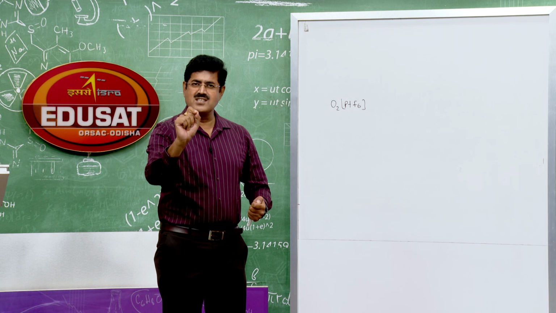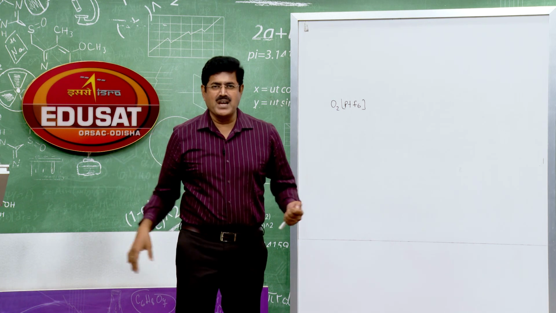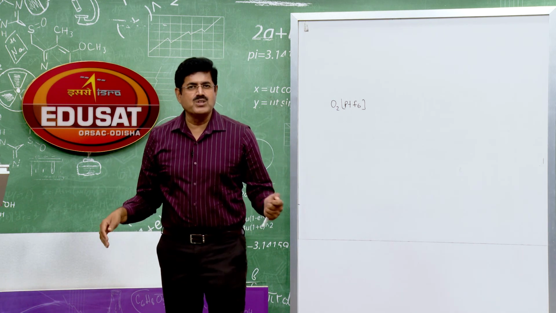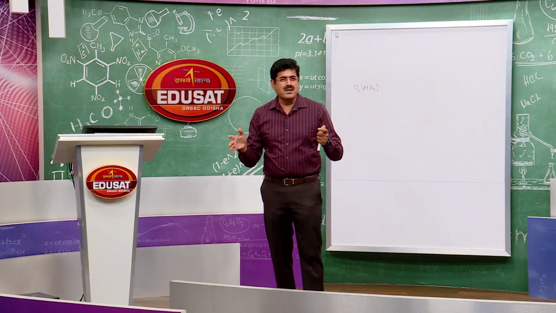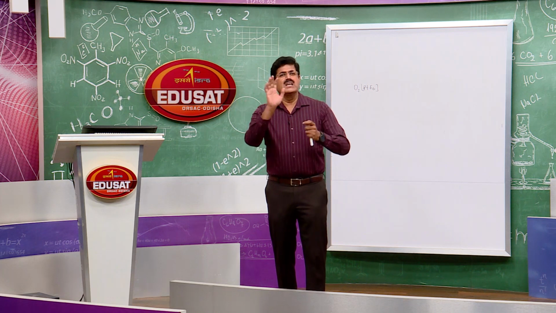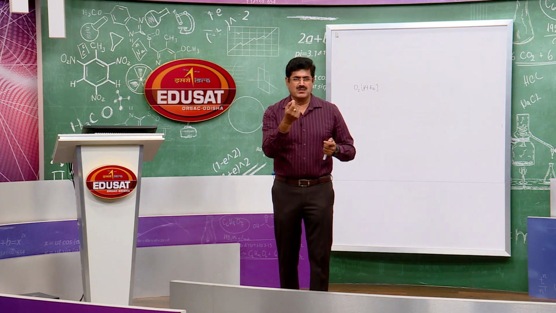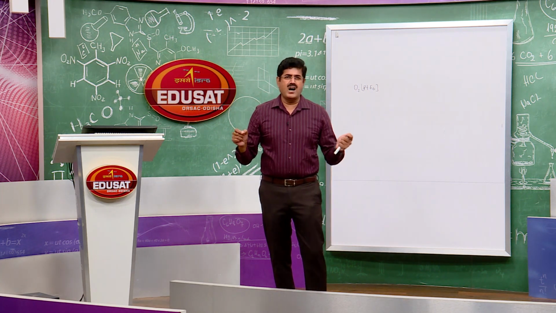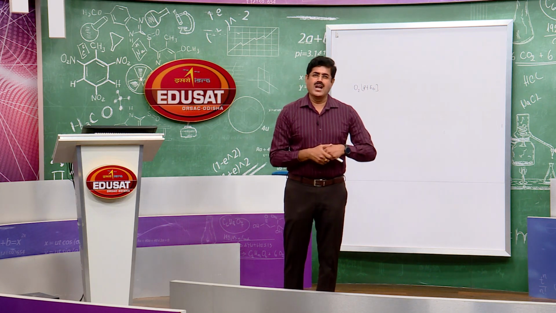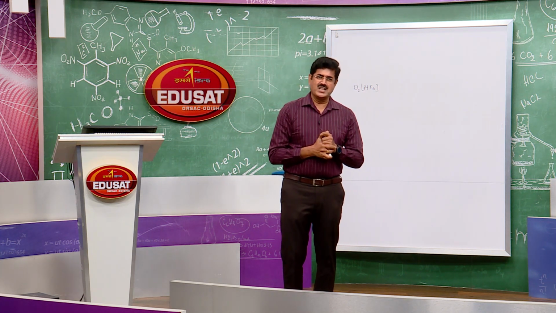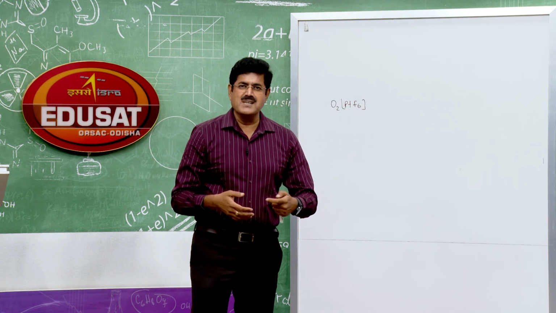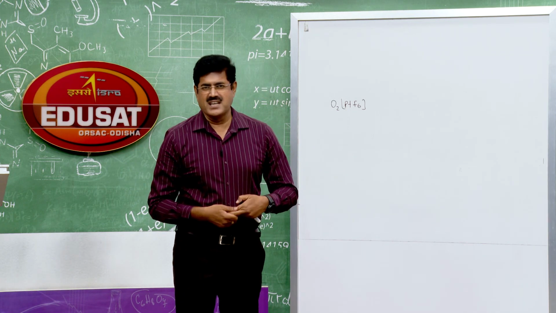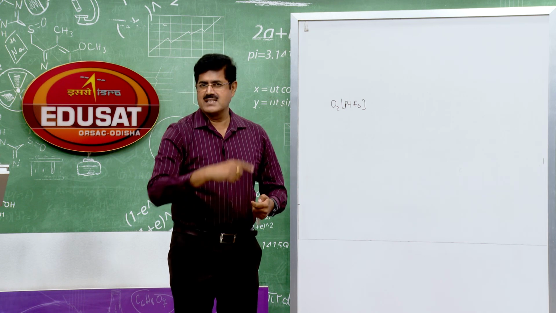Since then, many compounds of xenon have been discovered, particularly with electronegative elements like oxygen and fluorine. Xenon and krypton usually form compounds. Only one compound of krypton is available, but xenon forms a large number of compounds with electronegative elements such as oxygen and fluorine. So that is why right now these elements are called noble gases, no more inert gases. It is correct to say noble gases.